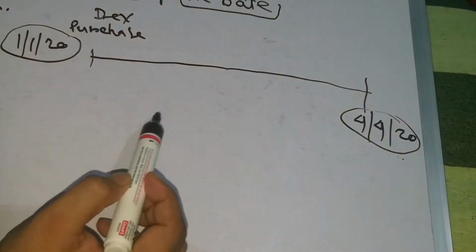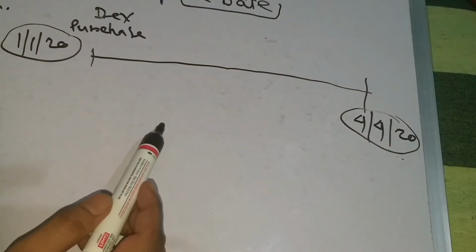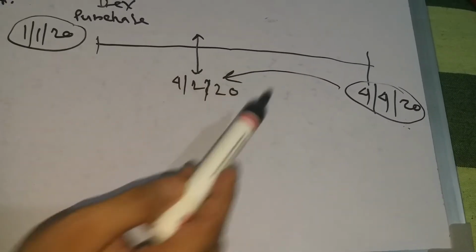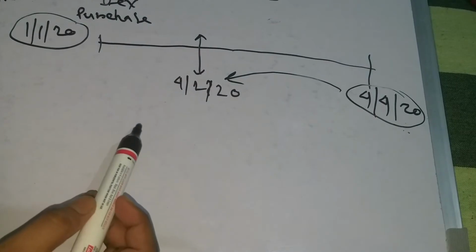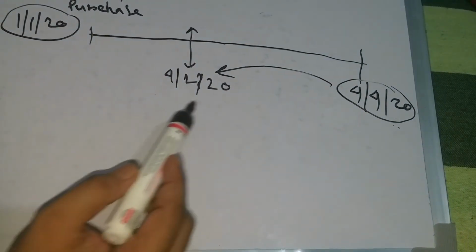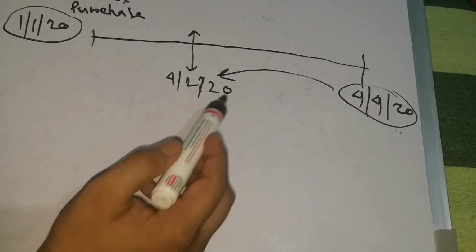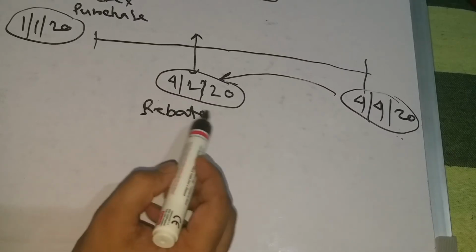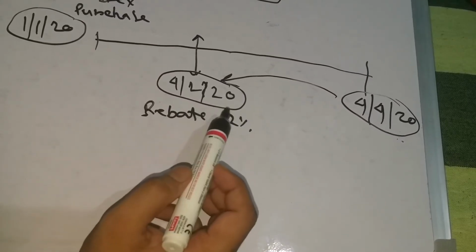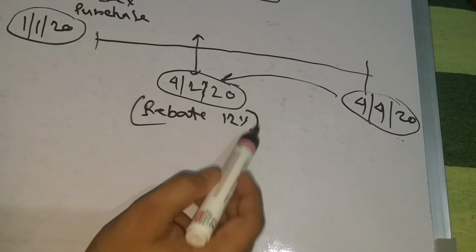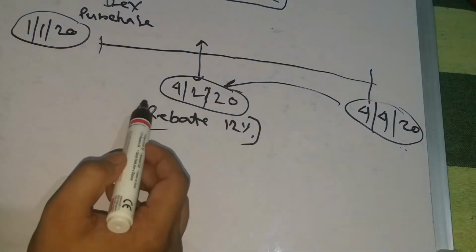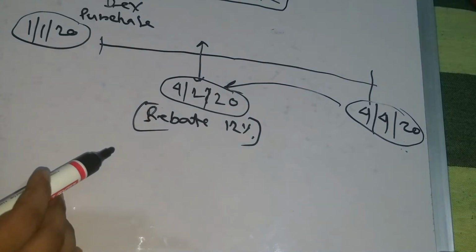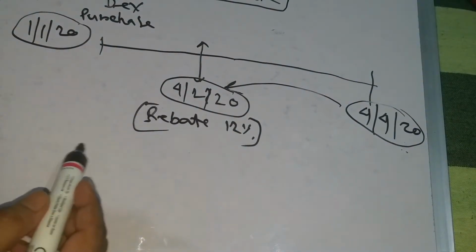Now let's think that they want to pay in advance. He wants to pay in advance, so it is called rebate. So Ram is entitled to rebate. It may be 12% per annum.